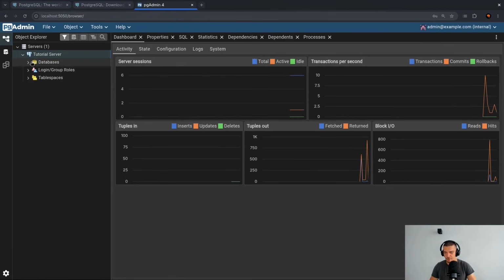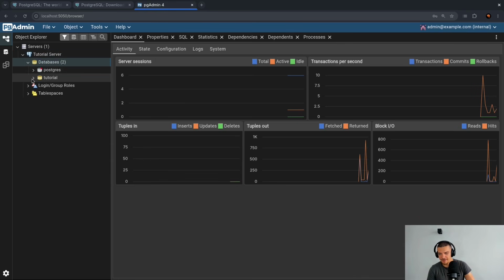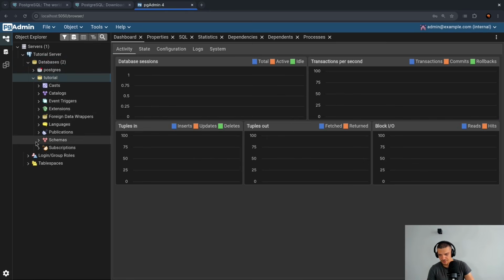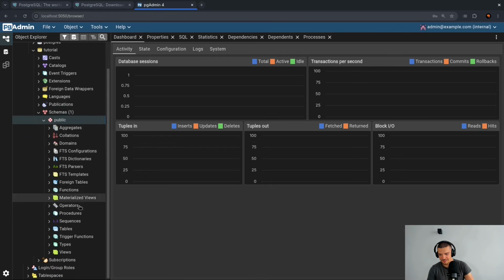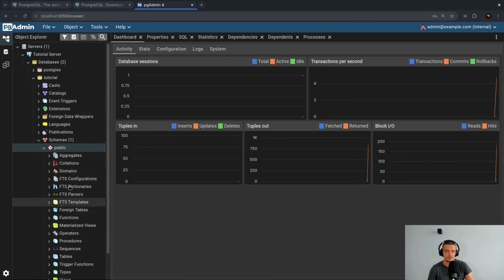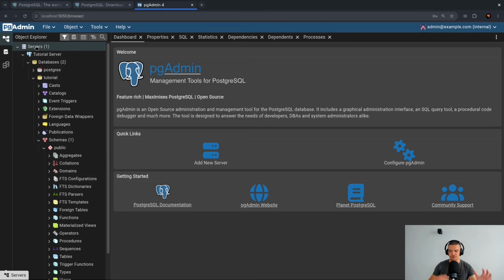So let us talk about the terminology. If you look at this here, we have a bunch of stuff. Especially as we go deeper here, we have a ton of things that might confuse you. You can ignore basically all of it for now. We're going to focus on the essentials. We have a server. The server is our running Postgres instance. This is what the Docker container is running, the Postgres server.